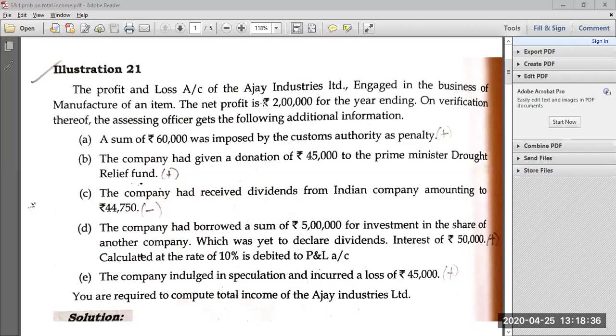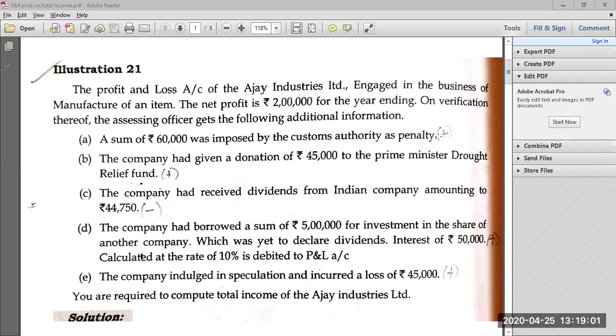Now on verification, the assessing officer gets the following additional information. They have given certain expenses which have been debited and credited to the P&L account. Look at the first point. A sum of 60,000 was imposed by the customs authority as penalty. Whenever the company pays duties or taxes it is admissible, except income taxes or personal taxes.